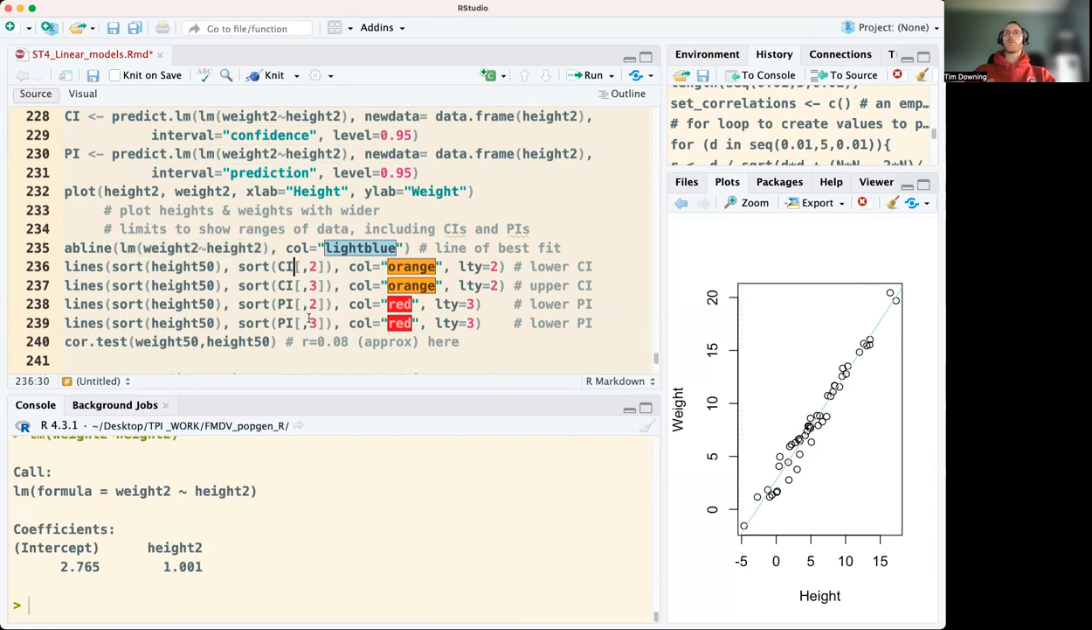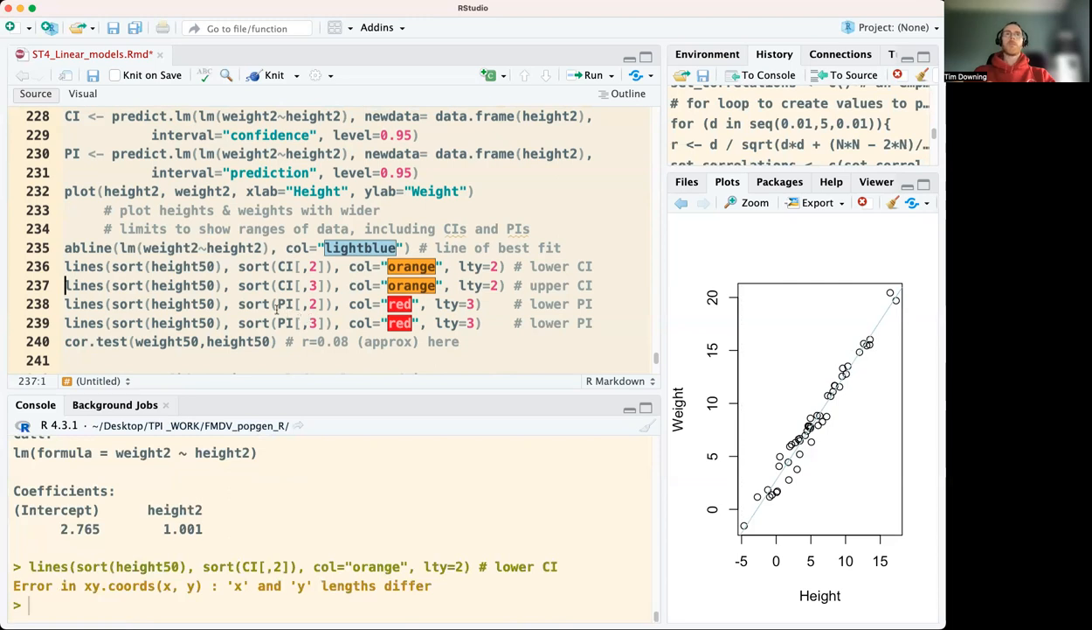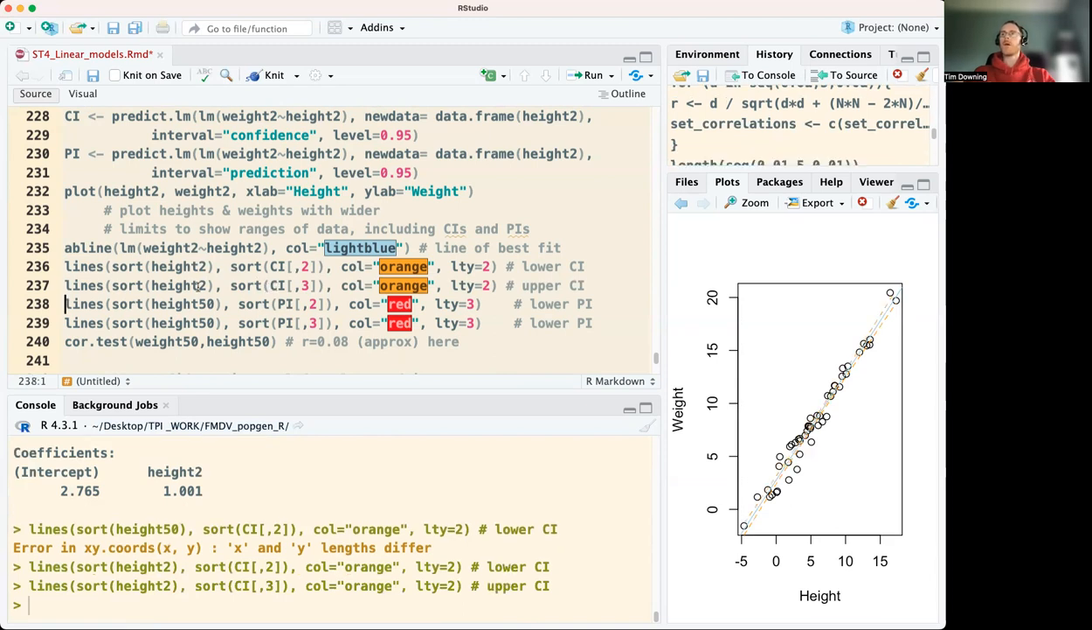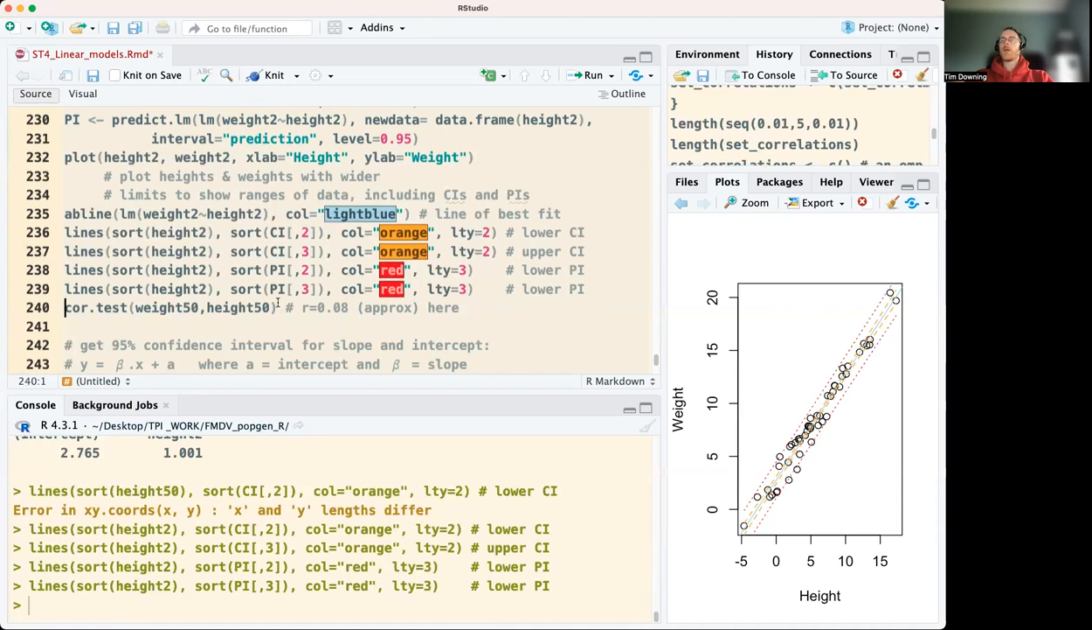We can add on the confidence intervals by sorting those values for the confidence interval, and then also the heights as well. So we see here that we have the wrong variable. We have the confidence interval for the heights being plotted, and the same for the other on the other side in the green dashes, and then we have to change that for the prediction interval and plot those in red as well. So you can see that they're wider, reflecting the underlying data.